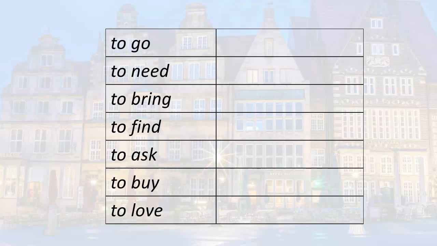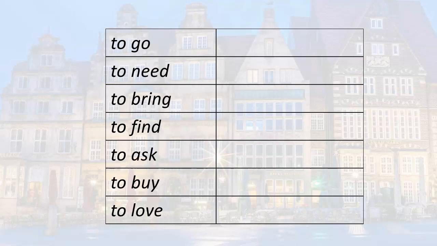So let's try it with other infinitives, regular infinitives. And for this part, you just have to take my word for it. These are regular infinitives in the present tense in German. And remember, by regular, we mean that it follows a very predictable pattern of conjugation. So these will all work with what you just learned.